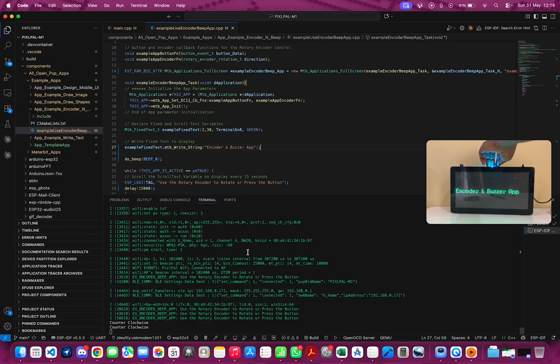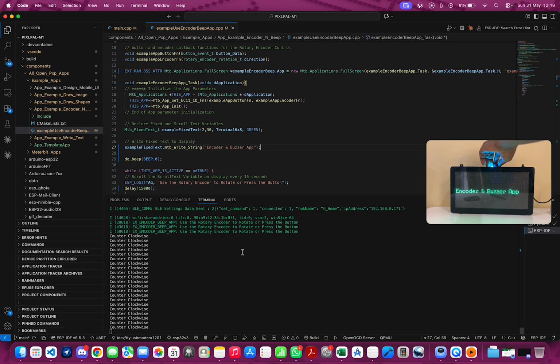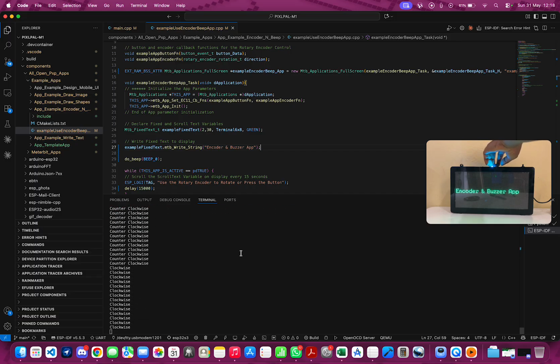So you can see I'm rotating clockwise. The number of times I rotate, okay, sorry, counterclockwise rather. Now clockwise. And for every rotation, you can hear the click beep. So you can trigger particular actions. One action we implement with the rotary encoder is adding or reducing volumes for apps that give audio output. However, in your case, it could just be any action.